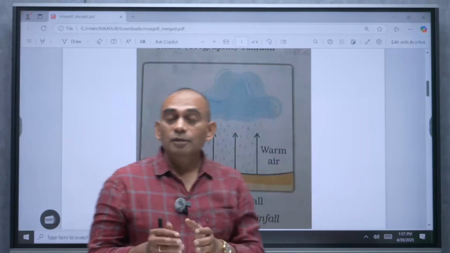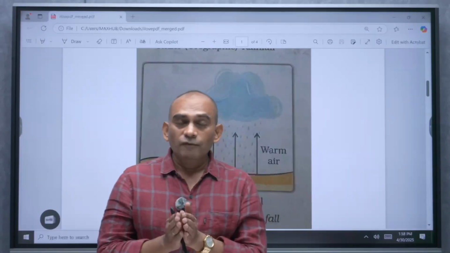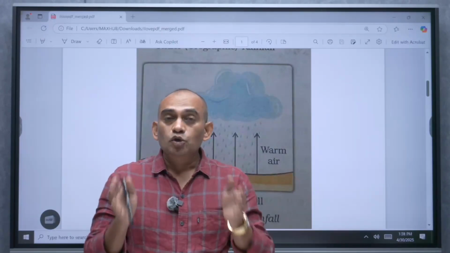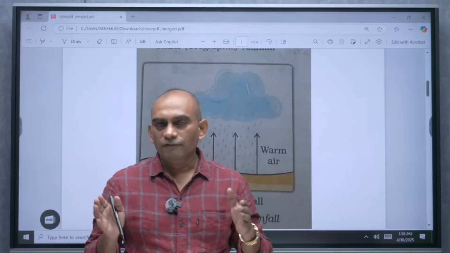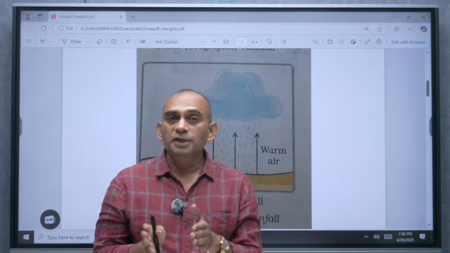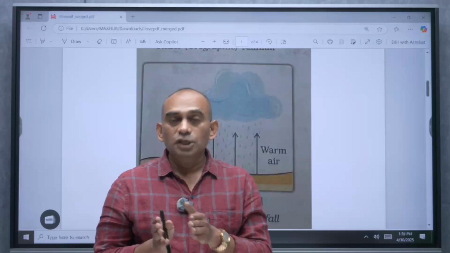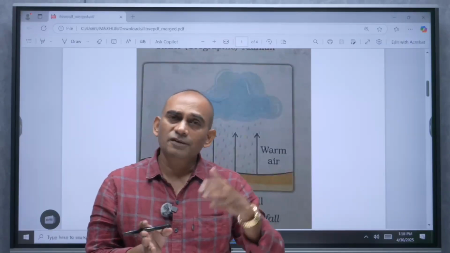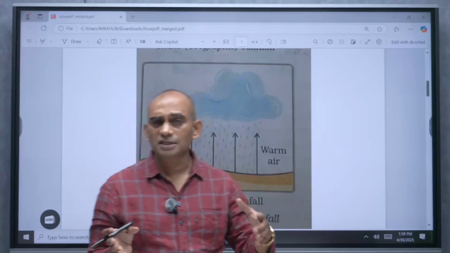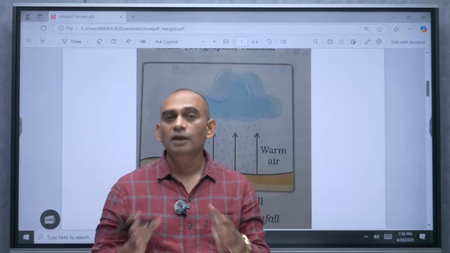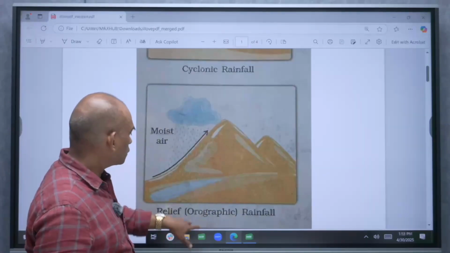These clouds are nothing but cumulonimbus clouds in the convectional rainfall. This type of rainfall occurs in the tropical zone. That means the region between Tropic of Cancer and the Tropic of Capricorn. Equatorial region experiences this convectional rainfall almost every day in a year. Equatorial region means between 0 degrees and 5 degrees. Sometimes it extends up to 10 degrees in some areas, and other regions also experience convectional rainfall, but it is not everyday rainfall.